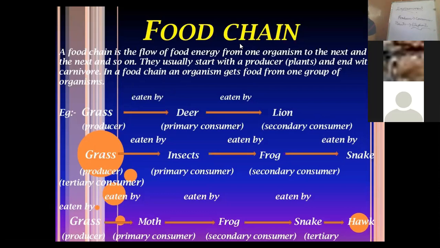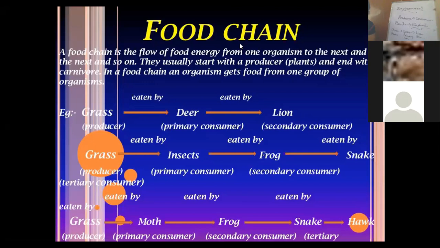Okay, now the three-step food chain. There are many three-step food chains, like grass is eaten by deer and deer is consumed by lion. So this is producer, primary consumer, and secondary consumer. This is a three-step food chain, right?